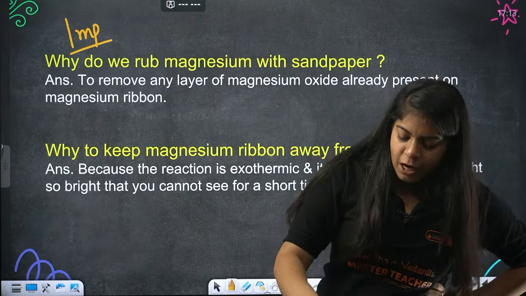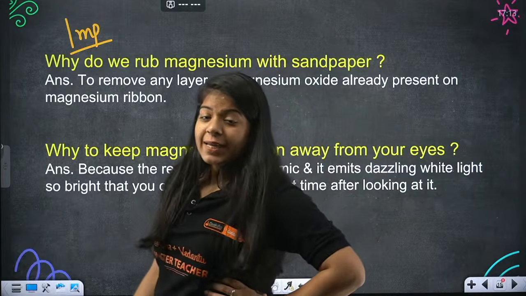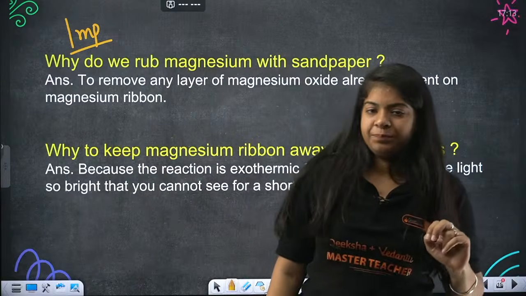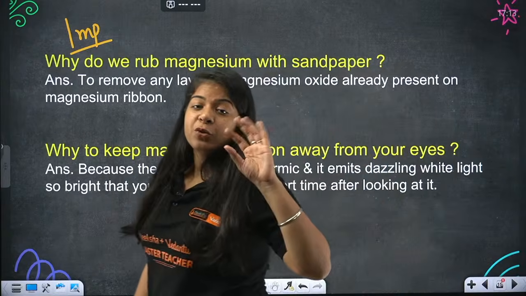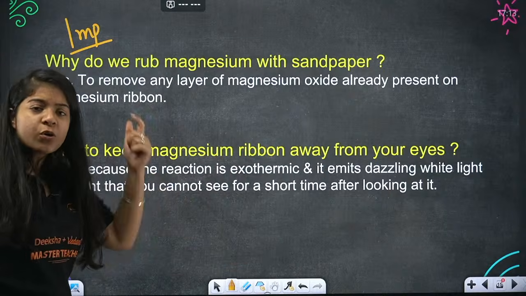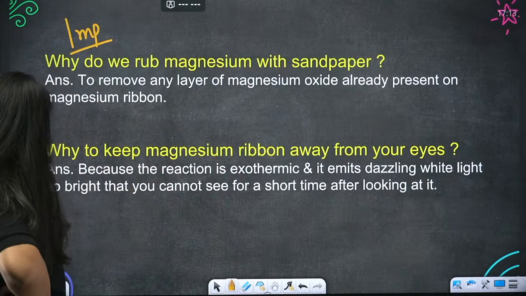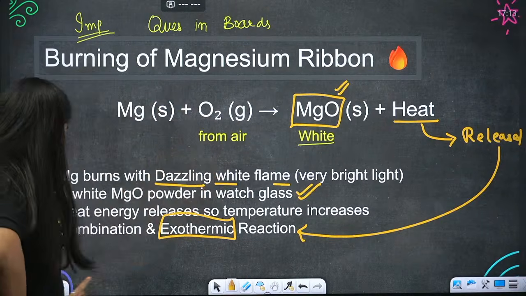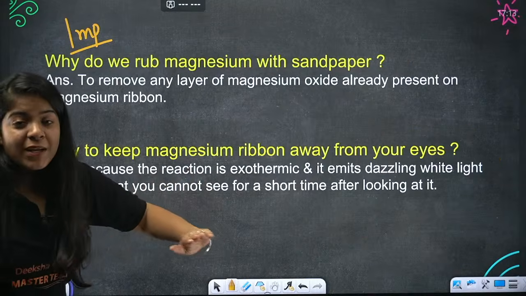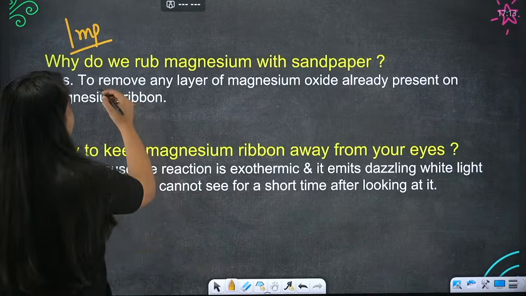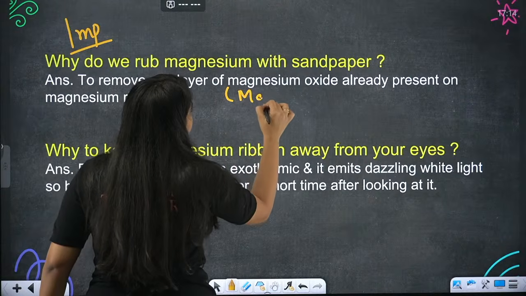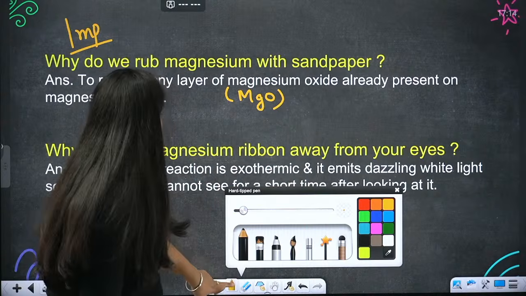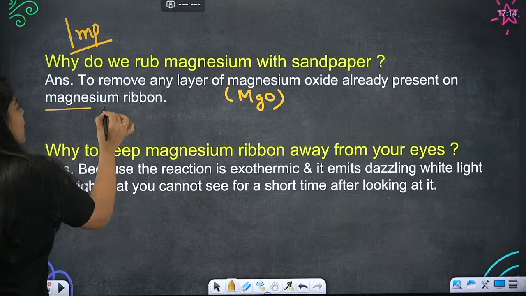Okay, now we are doing combination reactions, and inside that we are doing burning of magnesium ribbon. Understood? Now they have a question: why do we rub magnesium with sandpaper? You use your brain: we just studied that Mg with oxygen becomes MgO. So to get clean Mg, we rub off the upper layer of magnesium oxide, to remove any layer of MgO already present on the surface of the magnesium.